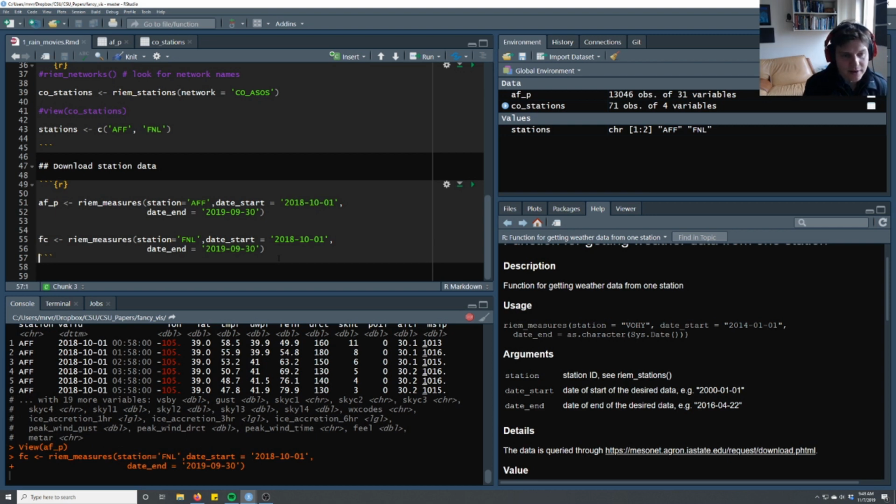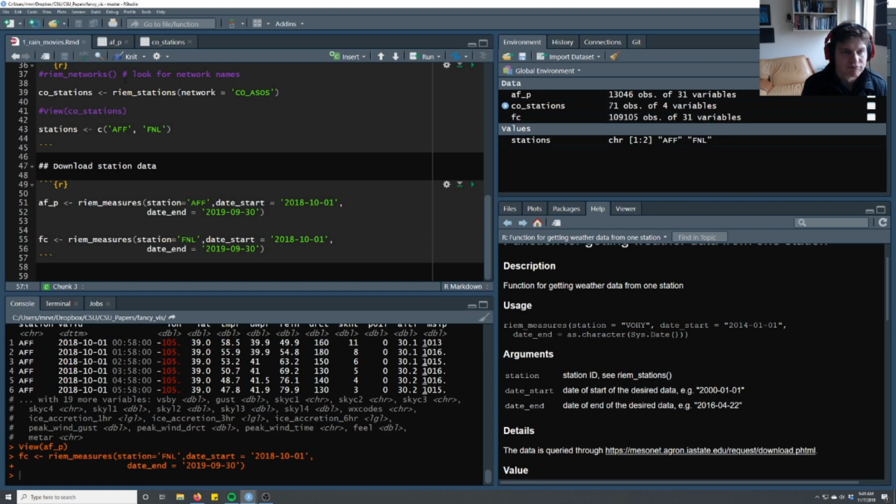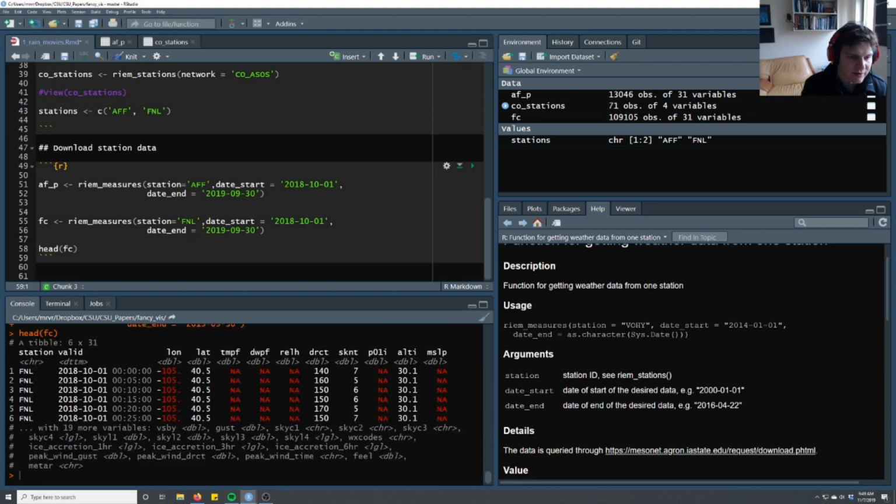Fort Collins takes a lot longer to download. Maybe AWAS has a lot more data. We might change it if this takes too long. Oh yeah, you see how the data that came in had 100,000 observations. So it must be every 5 minutes. That's extremely high temporal resolution.